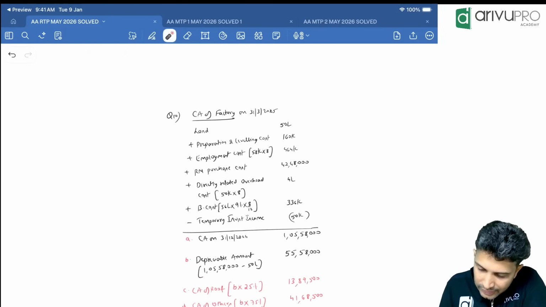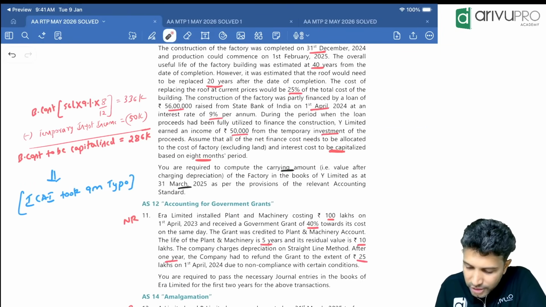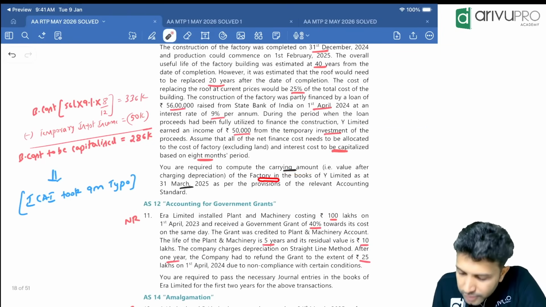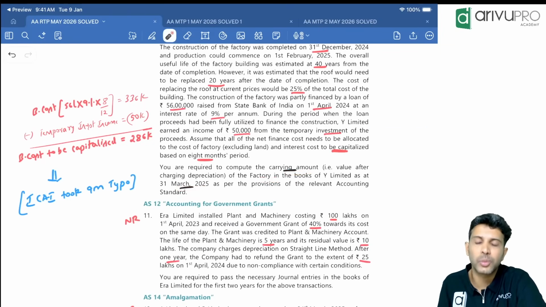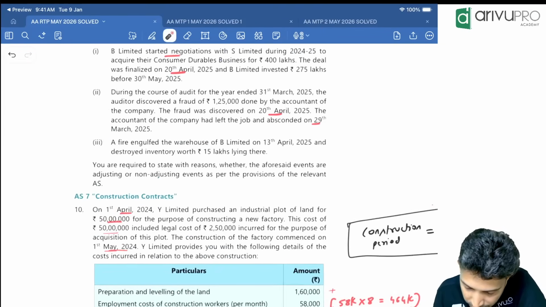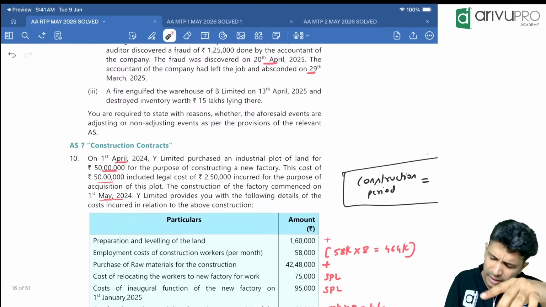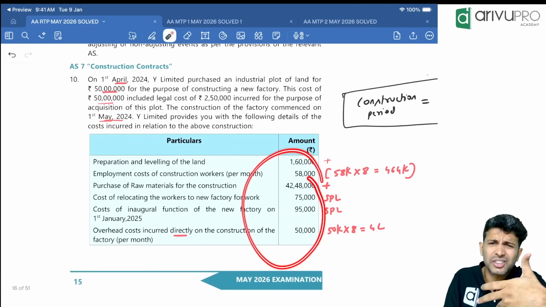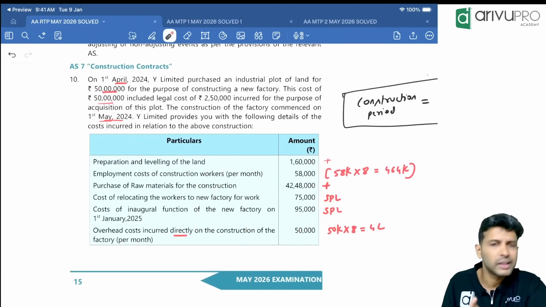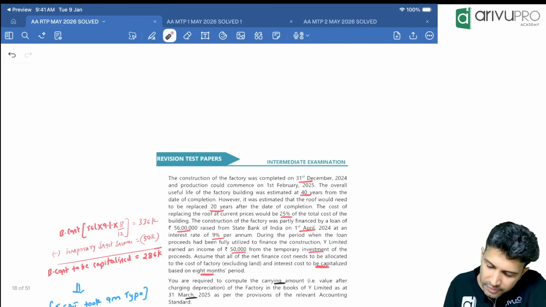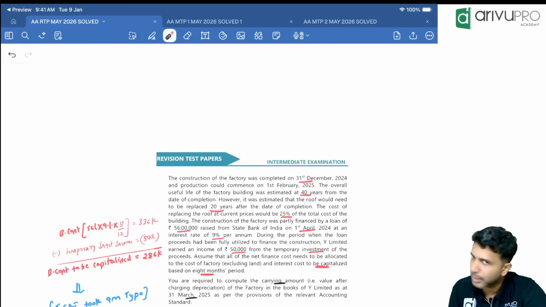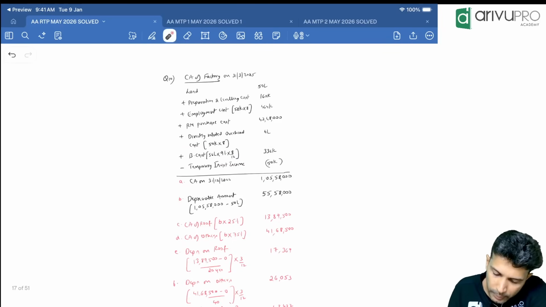If you read the requirement quickly, it becomes easy. You are required to compute the carrying amount of the factory. When? On 31st March 2025. Here, you started construction on 1st April. The opening data they have given, and you will incur various costs once construction starts. That is given. Now they are asking for the factory's closing balance on 31st March. All right, one by one.